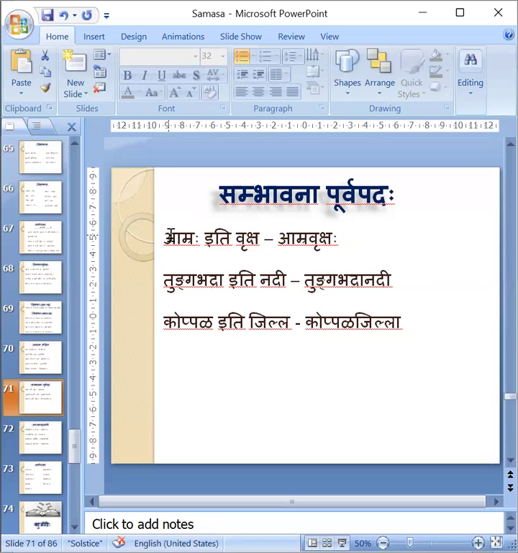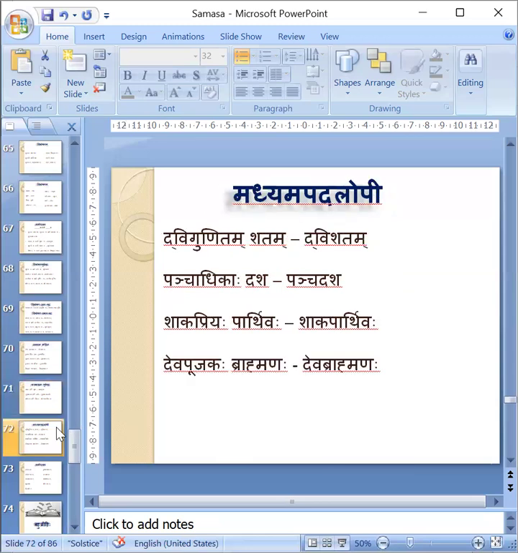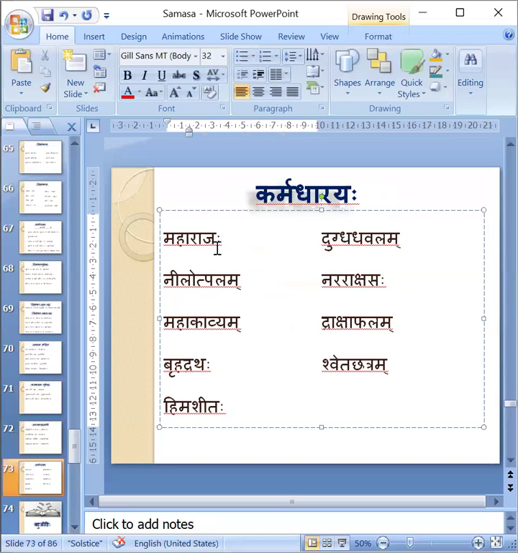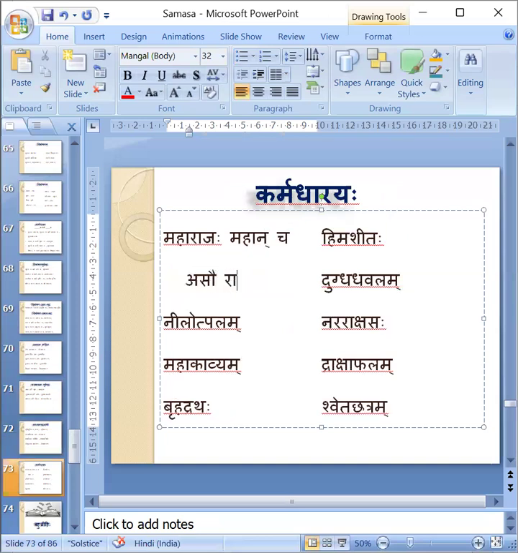First thing we have to remember, when Visheshana is there, when adjectives are there, you have to use Karmadharaya Samasa. How to divide them? We have to add cha asau. You have to add. That is the common thing. If we try here, Maharajah, how to divide? Mahan cha asau raja cha. It will become Maharajah. Okay.